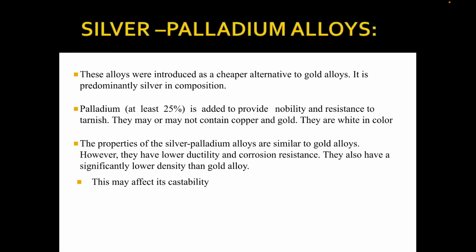process. Silver palladium alloys were introduced as a cheaper alternative to the gold alloys. It is predominantly silver in composition. Palladium, at least 25%, is added to provide nobility and resistance to tarnish. They may or may not contain copper or gold. They are white in color. Properties of silver palladium alloy are similar to the gold alloy.